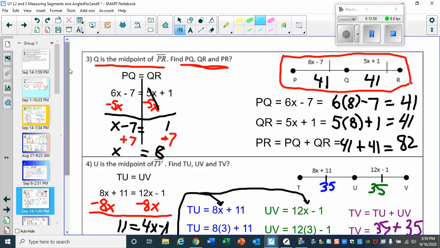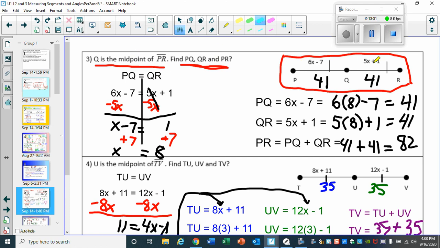All right, so working with segment bisectors and everything, let's talk about some of the problems. We did some of these in class, but we might not have done them all. For problem number 3, Q is the midpoint of PR. We need to find PQ, QR, and PR. Since Q is the midpoint, that automatically means the segment from P to Q has the same value as the segment from Q to R.